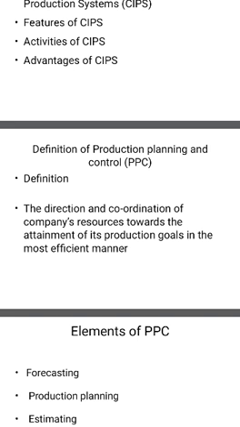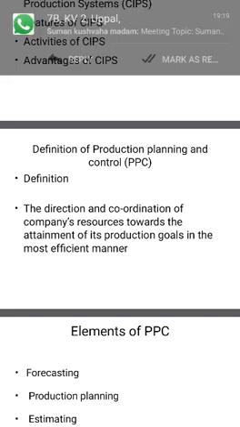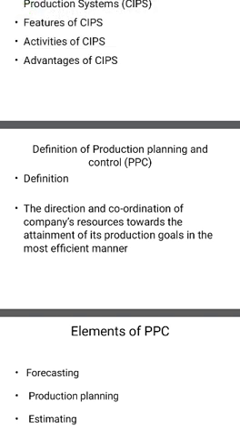Now let's see the definition. What is production planning and control? The direction and coordination of the company's resources towards the attainment of its production goals in the most effective manner.